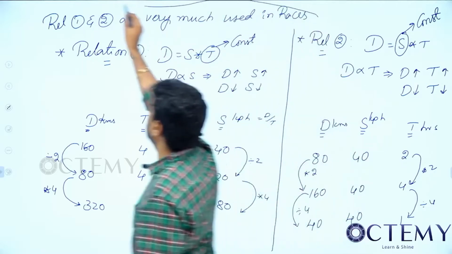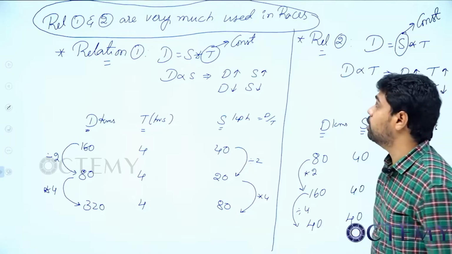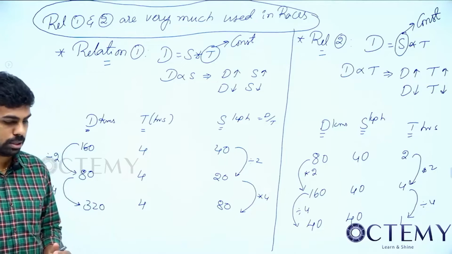You copy this point. So these relations, I'll get back to these relations in races and circular tracks. Okay, we'll come back to this again in races.